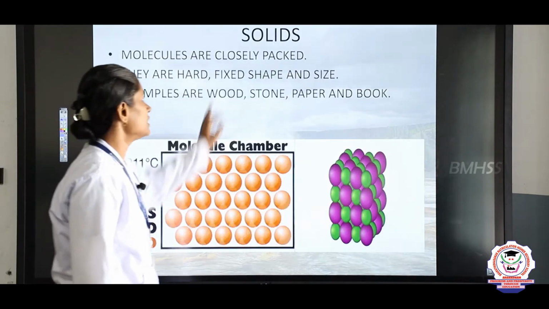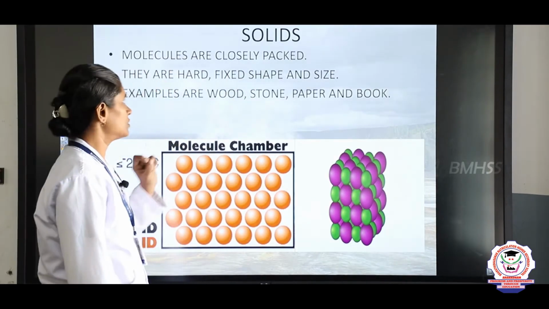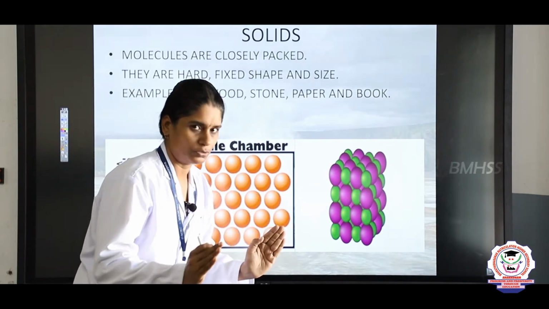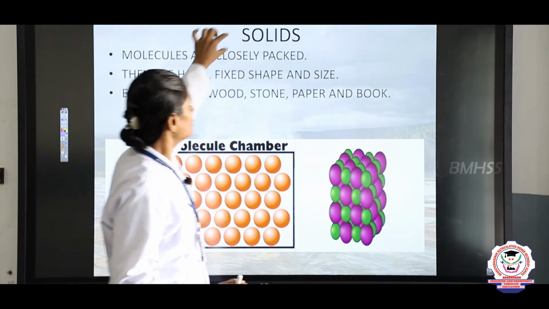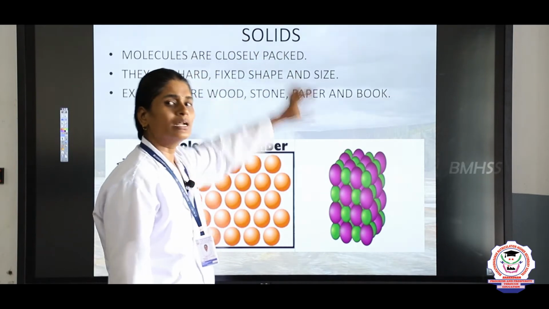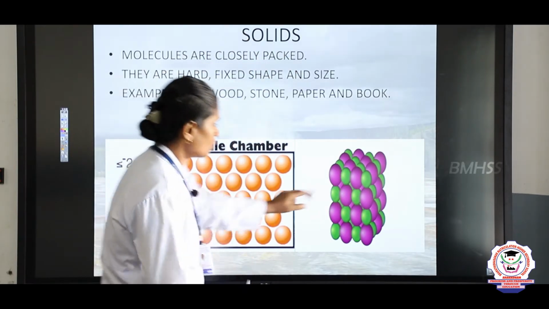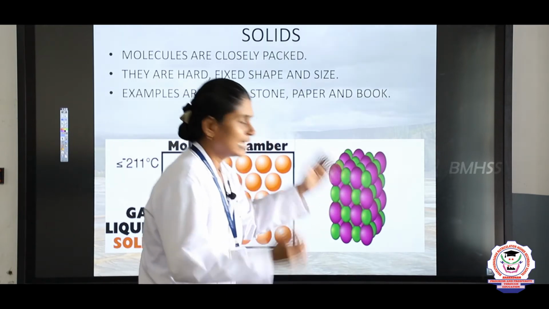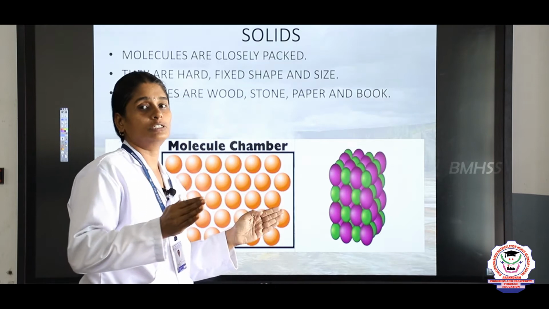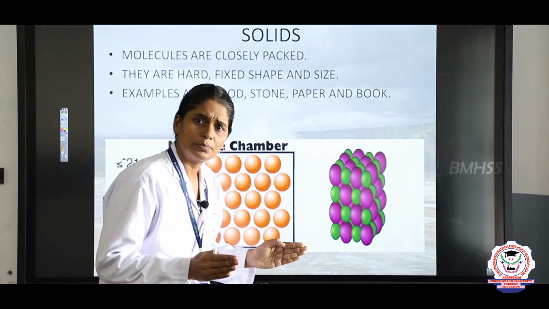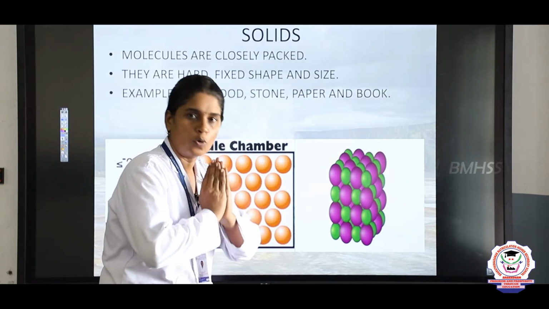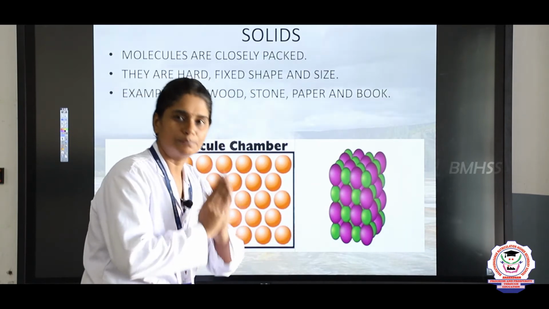First we will see about solids. What are solids? All matter is made up of molecules. The molecules in solids are tightly packed, and there is no intermolecular space. What is intermolecular space? In between each molecule there is no place, there is no space.